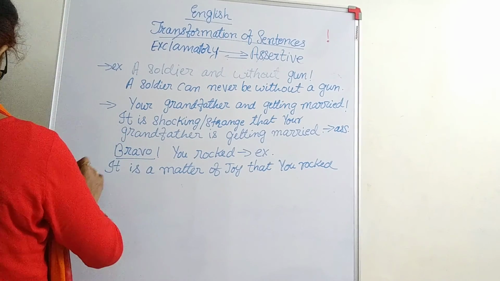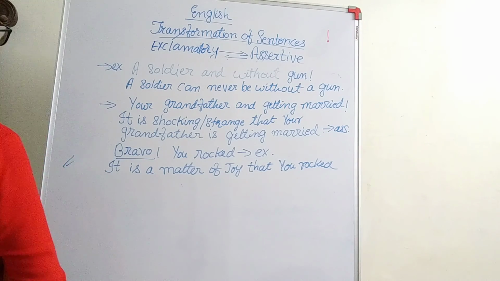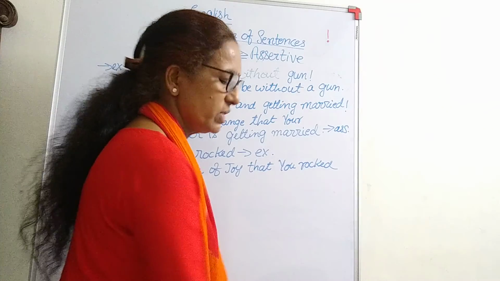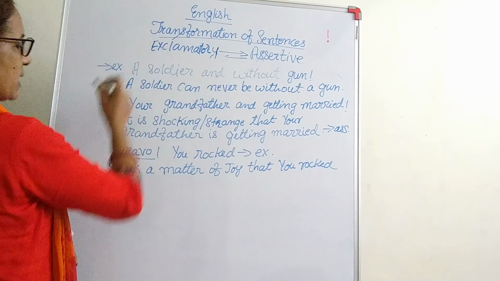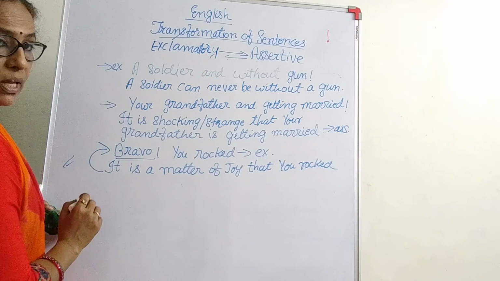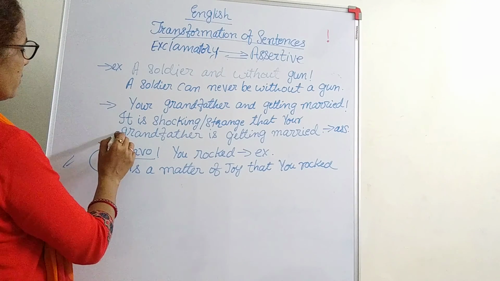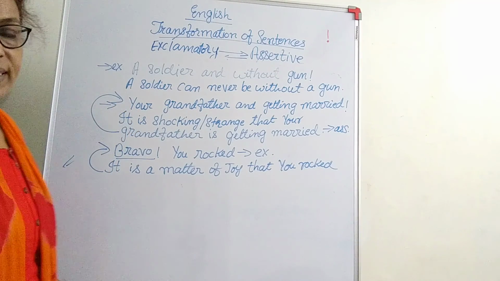So these are all different types of exclamatory sentences which are changed into assertive or vice versa. For the same sentence, if this is given, we can change it into exclamatory. If this is given, then this will become the exclamatory sentence.